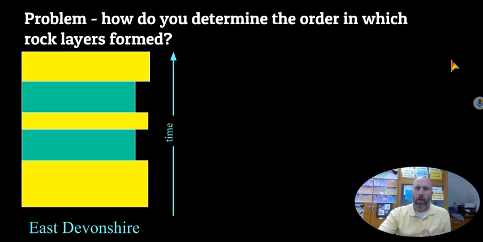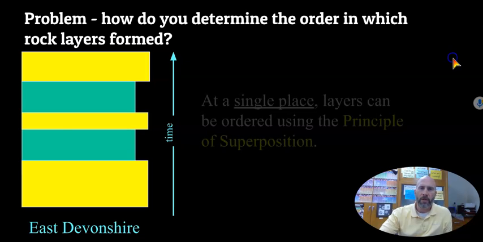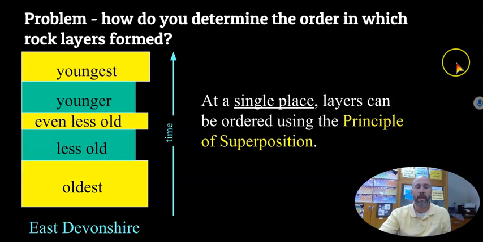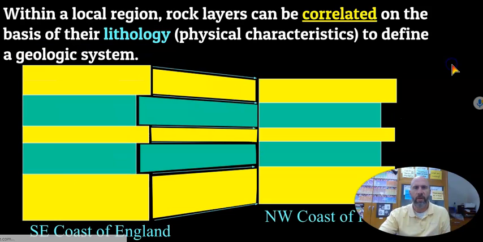But when we're trying to figure out the order, in a book you've got page numbers. It's all just laid out that way. But how do we determine the order in which the rock layers form? At a single location, it's pretty straightforward because we can just use the principle of superposition, with the oldest on the bottom and the youngest on the top. So that's relatively easy to figure out.